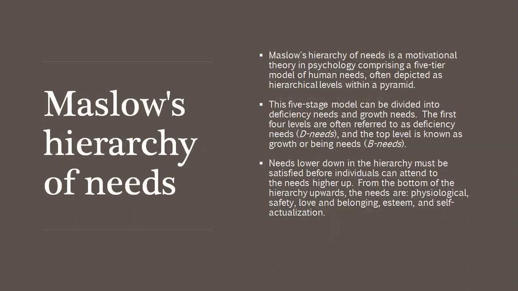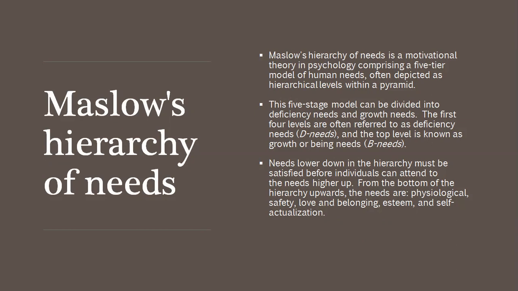Maslow's hierarchy of needs is a motivational theory in psychology comprising a five-tier model of human needs, often depicted as hierarchical levels within a pyramid. The five-stage model can be divided into deficiency and growth needs. The first four levels, often referred to as the deficiency needs, also called the D needs, and the top level is known as the being needs or growth needs, also called the B needs.